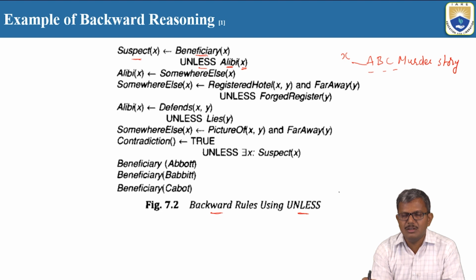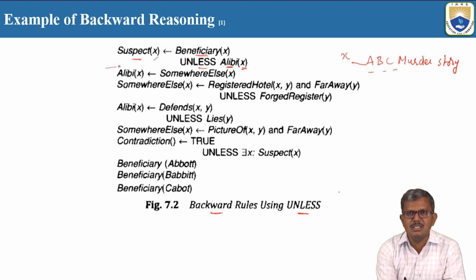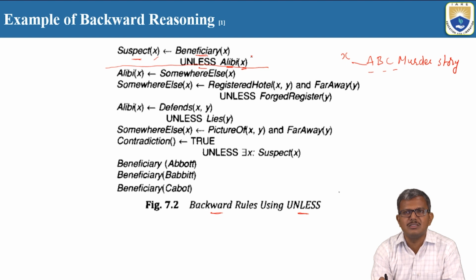In the same way, B can be proved a beneficiary unless he has some evidence. If such evidence is not there, we consider B the suspect. We need to understand C in a similar way. This is the general statement.